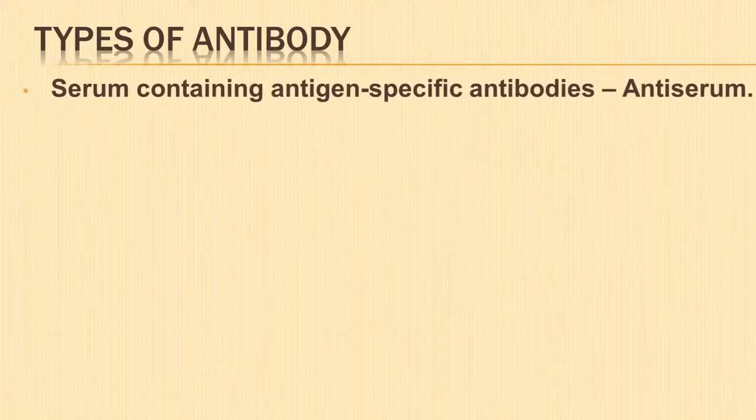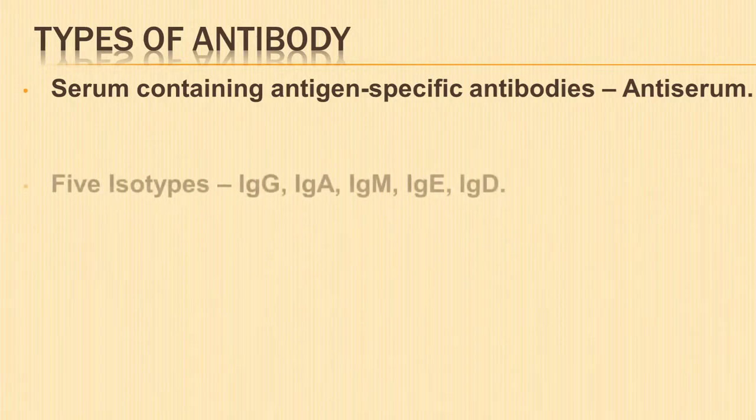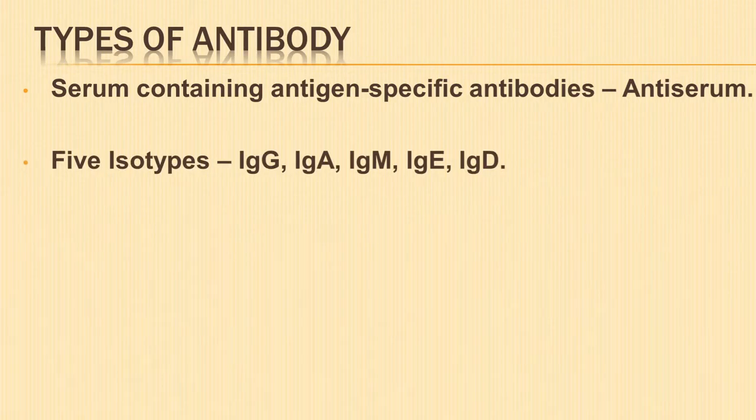Next, let us look into the types of antibody. Serum containing antigen-specific antibodies are known as antiserum. Human antibodies are classified into 5 isotypes, namely immunoglobulin G, immunoglobulin A, immunoglobulin M, immunoglobulin E, and immunoglobulin D.